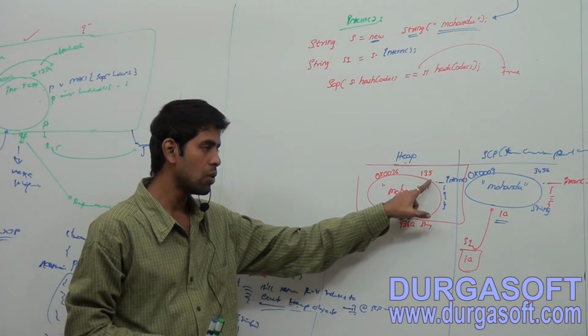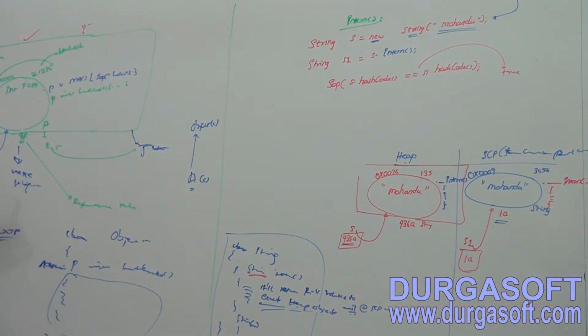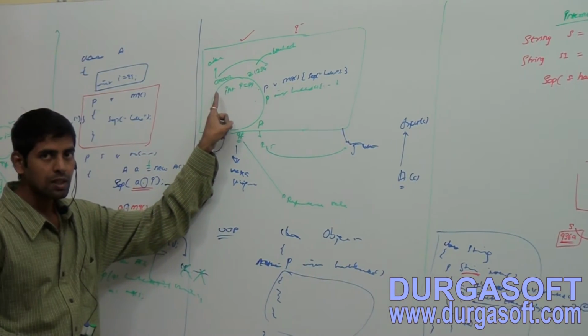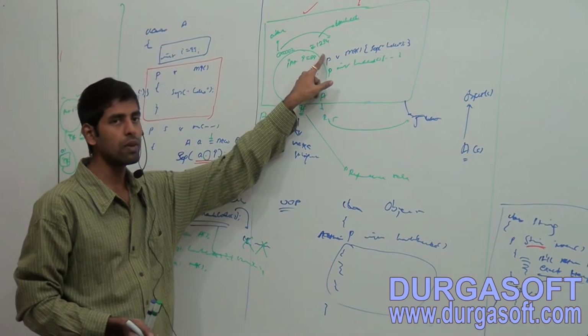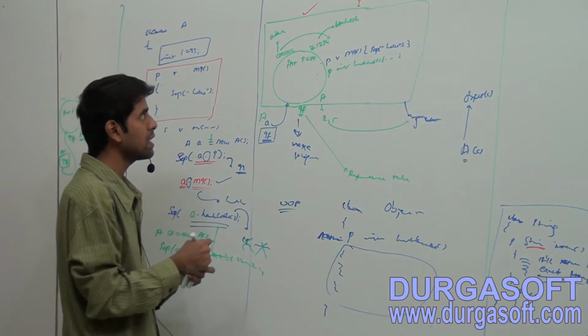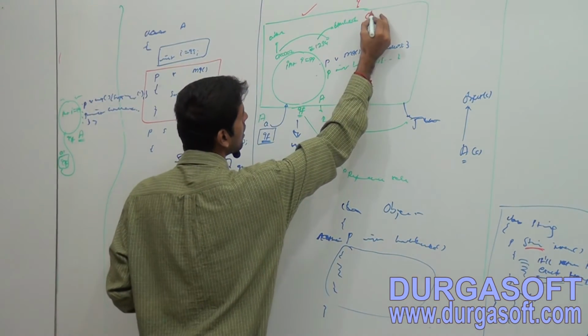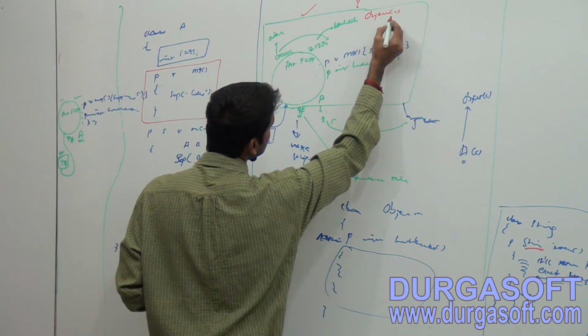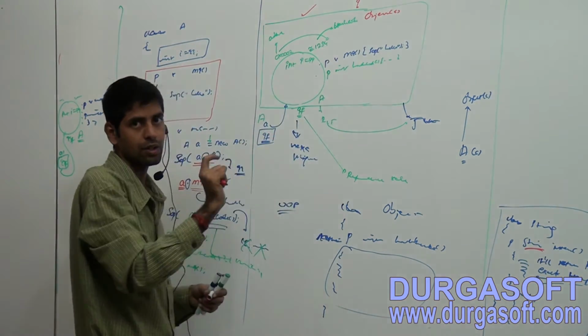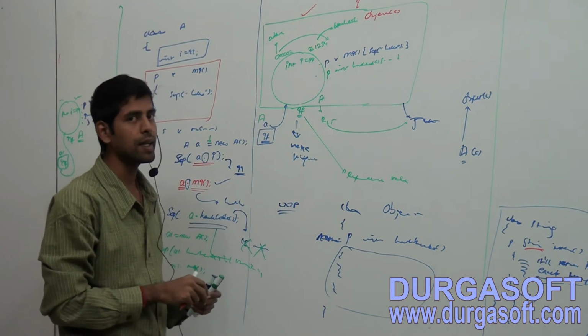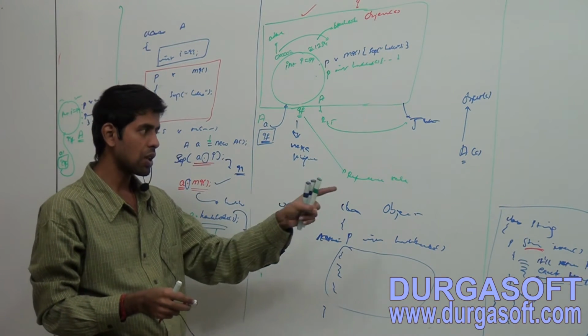This hash code is an approximate integer value of the address. Who generated this hash code? Our Object class hashCode method generated it. What happened within the String class?